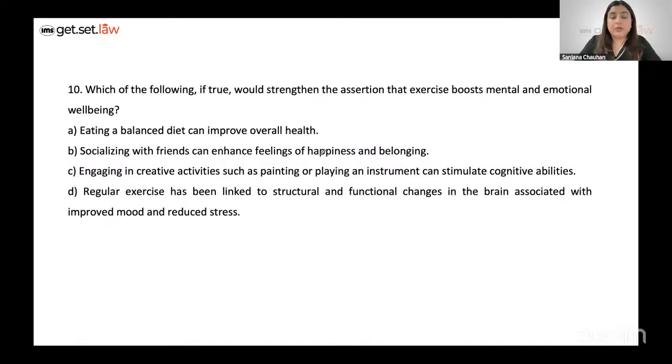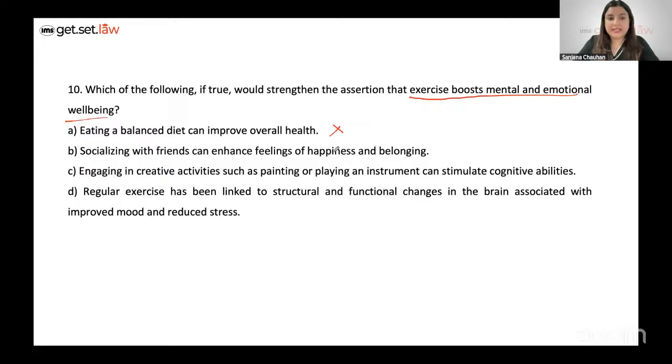Question number 10. Now it's a strengthen question. Strengthen the assertion that exercise boosts mental and emotional well being. Does it have anything to do with eating a balanced diet? No, it does not really capture the exercise aspect. So we can cancel option A.